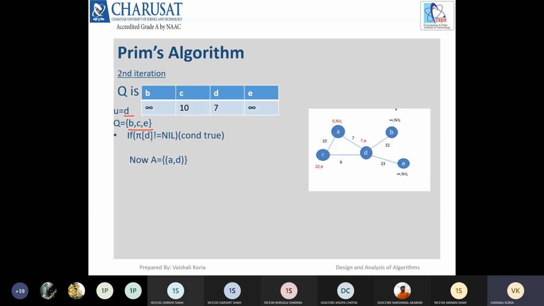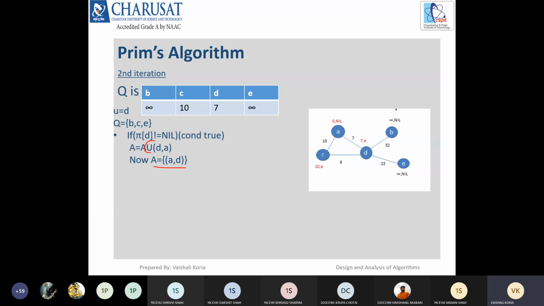D's parent is not equal to nil, so the condition is true. Its parent is A, so that is why this particular edge would be added to the solution set. D is the vertex itself and A is the parent of it. DA or AD, this is an undirected graph, so we can have either DA or AD. Now we need to add this into the solution set.